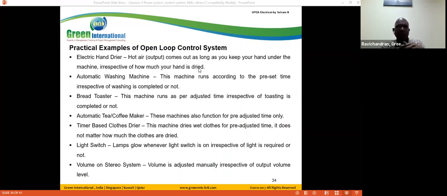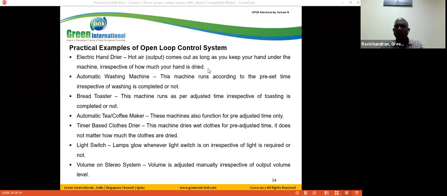Already we have shared this PowerPoint with you. For example, take the bread toaster. This machine runs as per the adjusted time. Irrespective of the toast, if you set 2 seconds or 5 seconds, it will toast for that time.